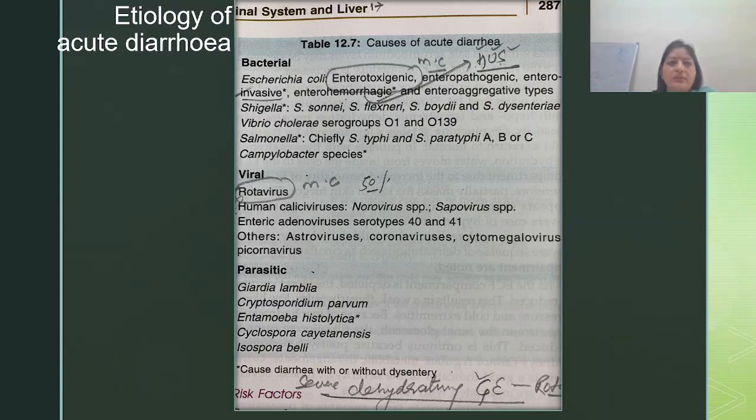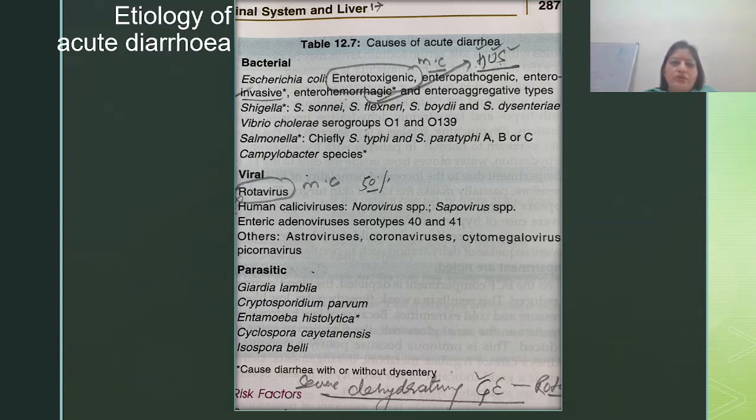It will be bacterial, viral, parasitic. Simple to remember. Bacterial, you will have E. coli, and the most common is E. coli, where you have enterotoxigenic, enteropathogenic, enteroinvasive, enterohemorrhagic, enteroaggregative types. Second bacteria, Shigella, very important: Shigella sonnei, flexneri, boydii and dysenteriae.